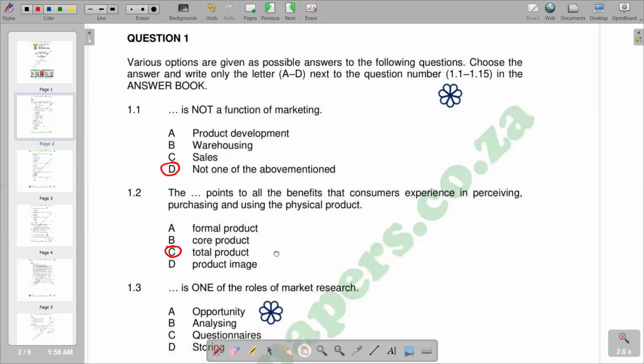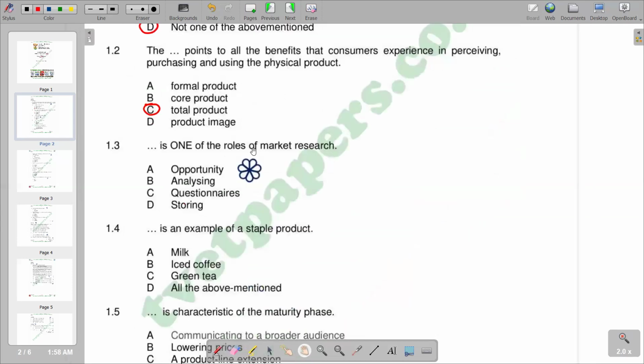Then 1.3: dash is one of the roles of market research. You'll see that market research involves analyzing customer data. That is part of market research. And you see that we've got analyzing there, which makes analyzing the correct response.